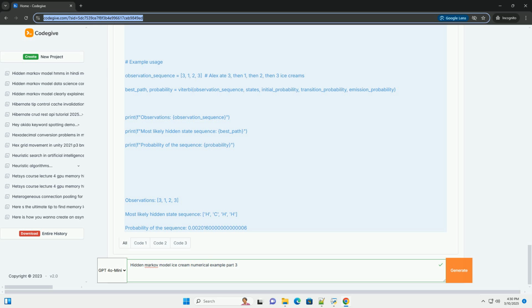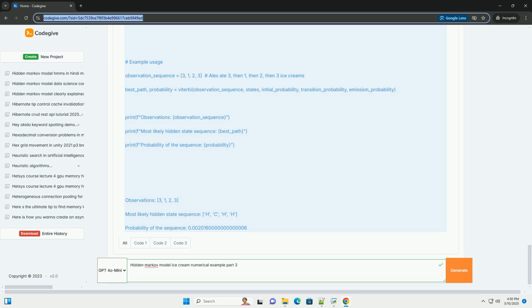Python code example. Explanation of the code. 1. Initialization. V = [{}] creates a list V to store the Viterbi matrix. Each element of V is a dictionary, where the keys are the states, H and C, and the values are the probabilities. The first element V[0] corresponds to the first observation. path = {} creates a dictionary path to store the back pointers. path[state] will store the best path leading up to the state.